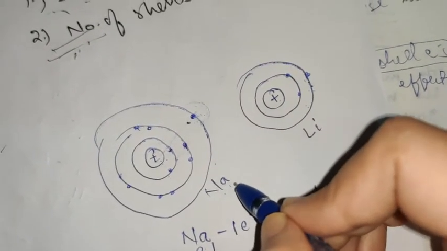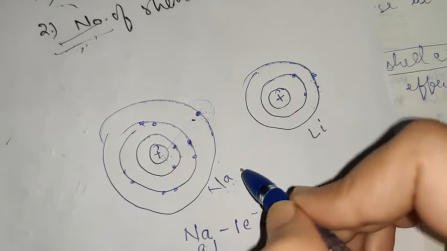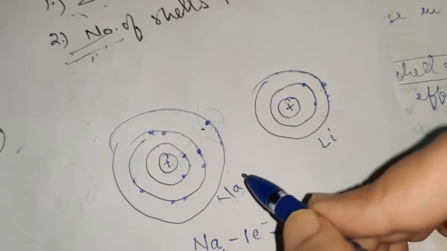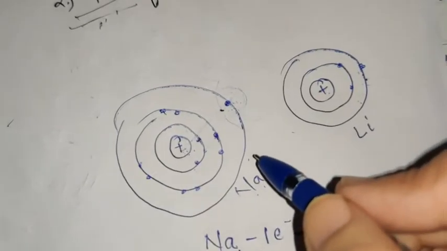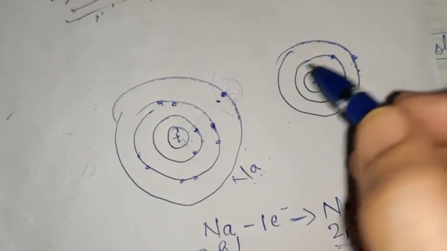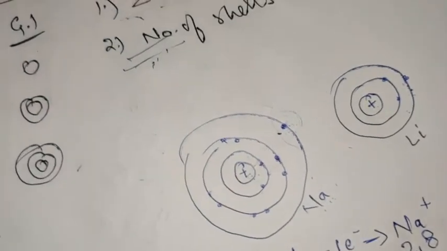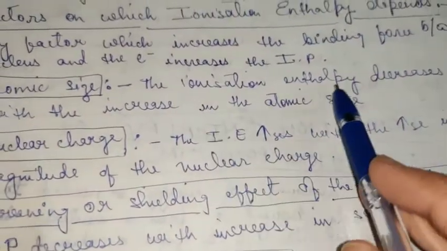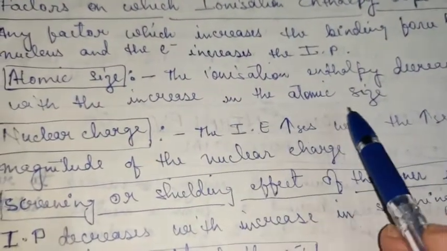When the atomic radius increases, obviously the amount of energy required to remove an electron will be less. So it is always easy to remove an electron from the bigger atom than the smaller atom. So again, the atomic radius factor is explained. The ionization enthalpy decreases with an increase in atomic size.